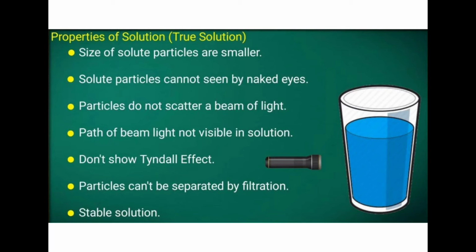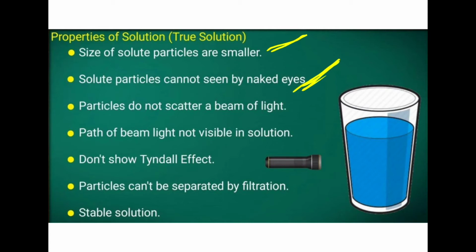When we compare other solutions with this true solution, the size of solute particles is smaller. Why is the size of solute particles smaller? Then only will it get fully dissolved here. Then only will the sugar or salt get fully dissolved, and we cannot see those solute particles. The size of the solute particles is smaller. That is the first one. The second one: solute particles cannot be seen by naked eyes. Once it is dissolved, it cannot be seen with the naked eyes.